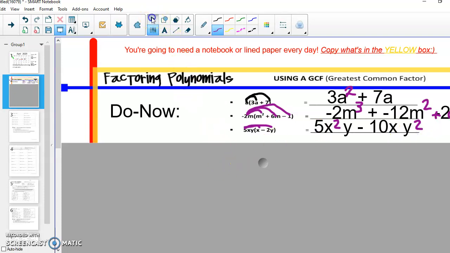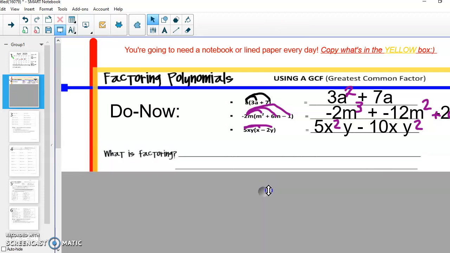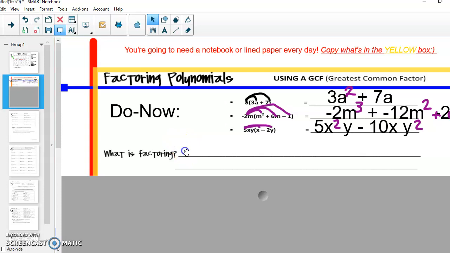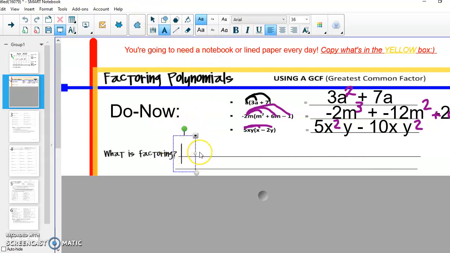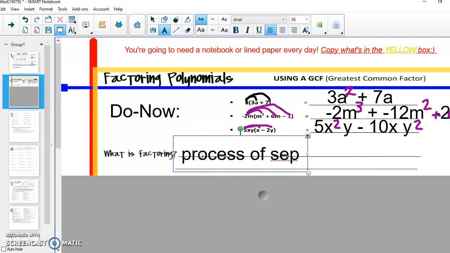So that's just a quick little review of where we've come from, what we were talking about with multiplying those exponents. Today we're going to talk about a new topic, so we're going to go ahead and start by defining what factoring actually is and what it means. So today, when we think about our new process of factoring polynomials, which is our main objective, we're going to think about factoring as the process of separating a polynomial.